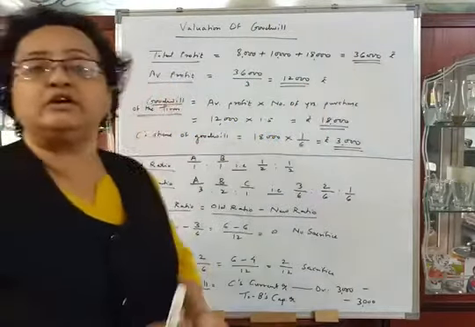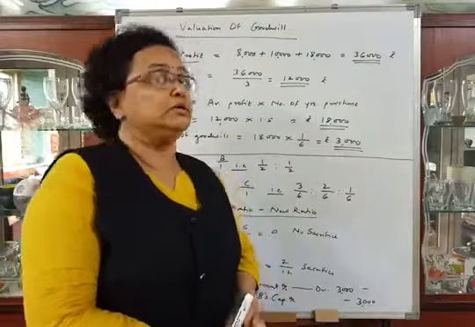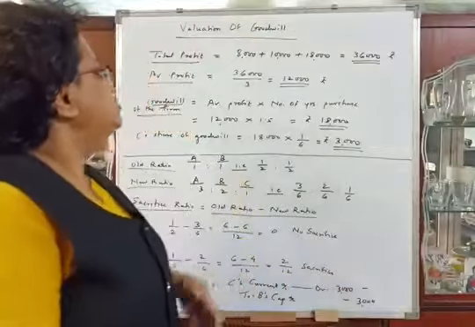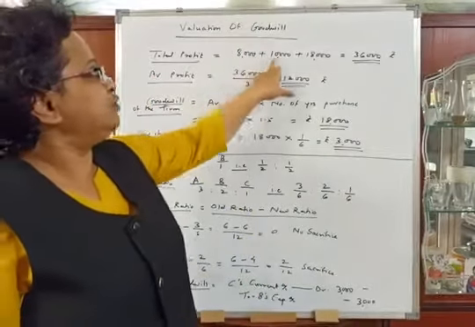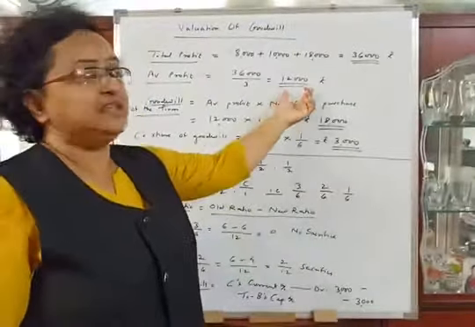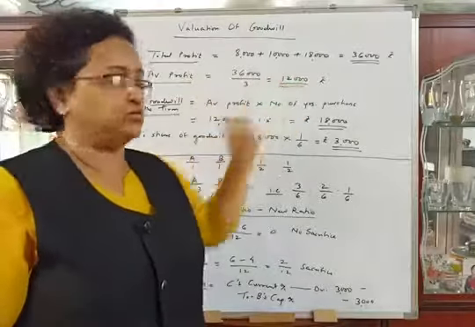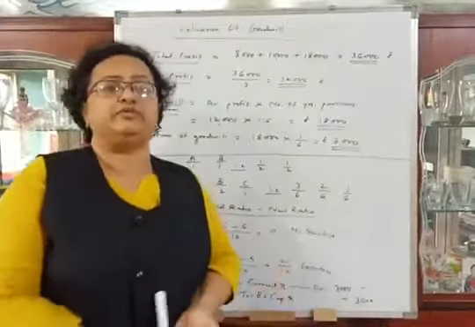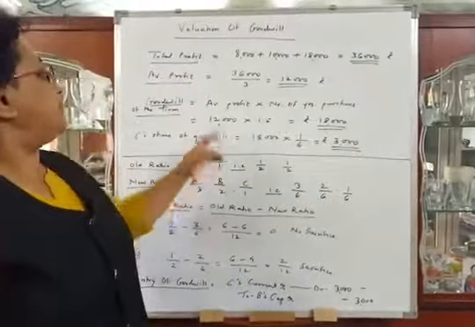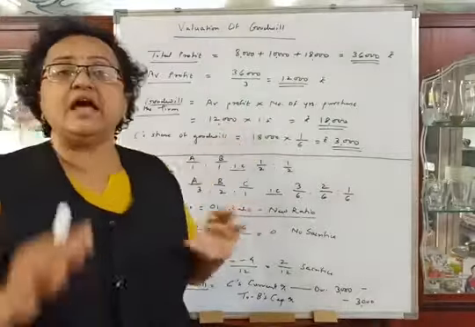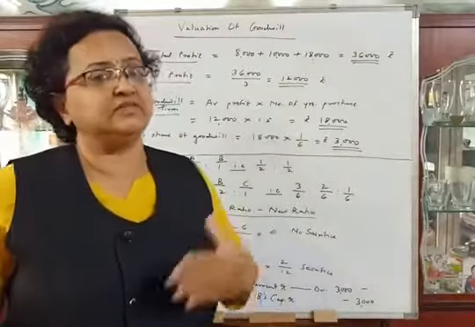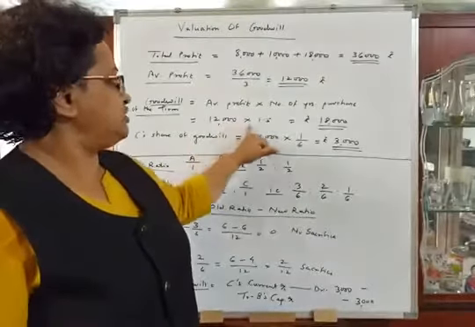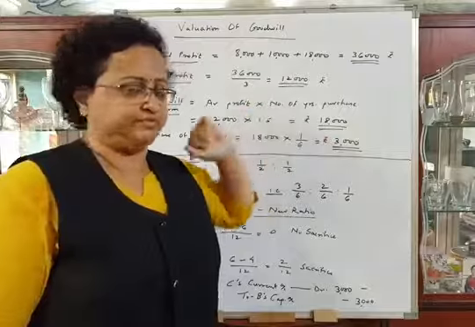Then we will calculate average profit. As we know, the formula is average profit is equal to total profit divided by number of years. So 36,000 divided by 3, that is 12,000. So average profit is 12,000 rupees. Then goodwill of the firm is equal to average profit into number of years purchased. Average profit is rupees 12,000 and 1.5 years purchase is given in the problem. So 12,000 into 1.5, the answer is 18,000.